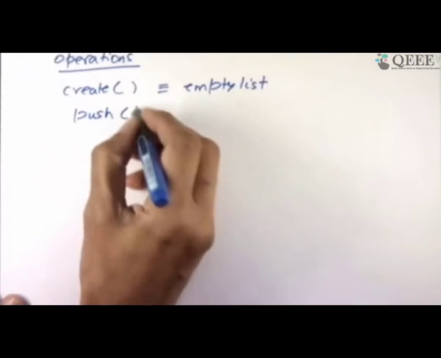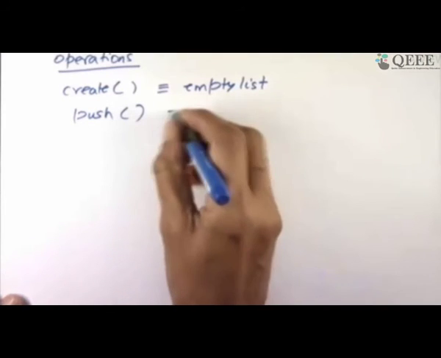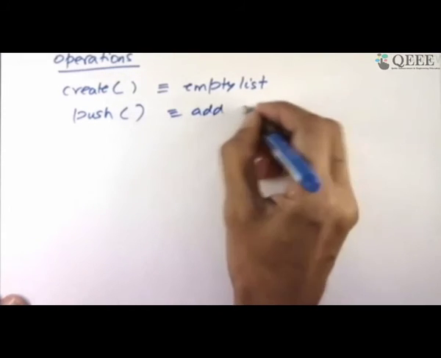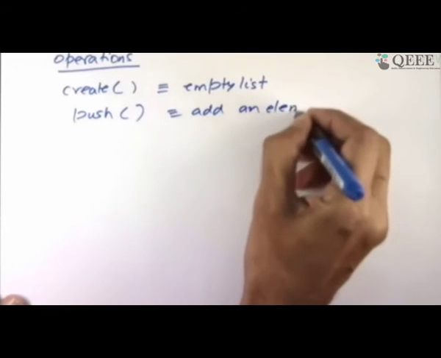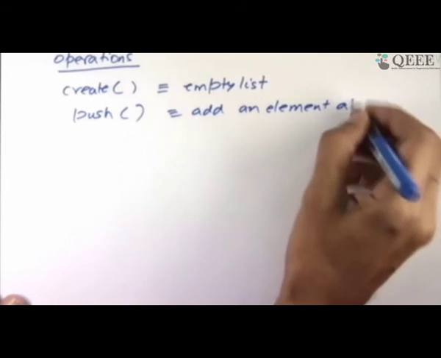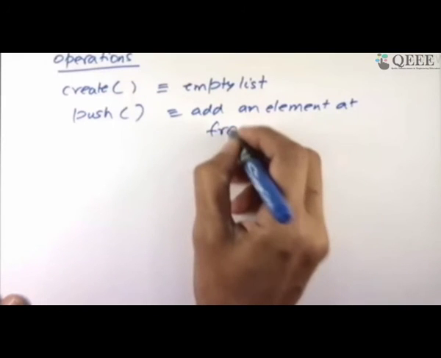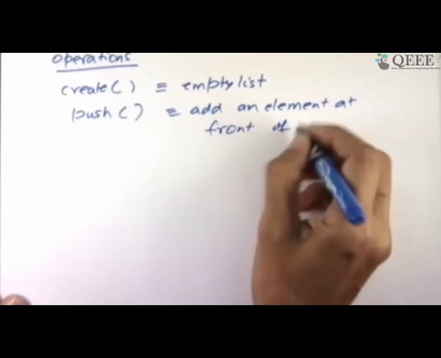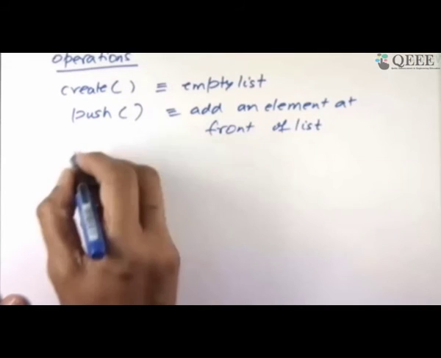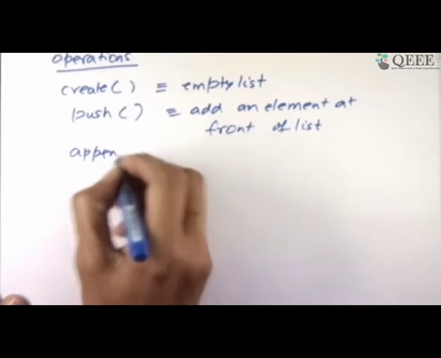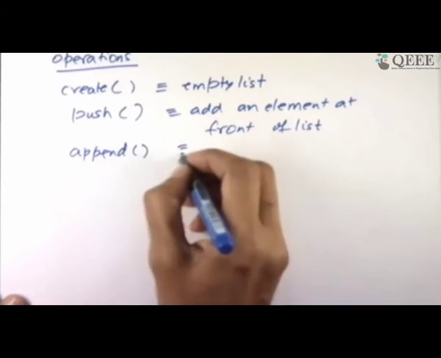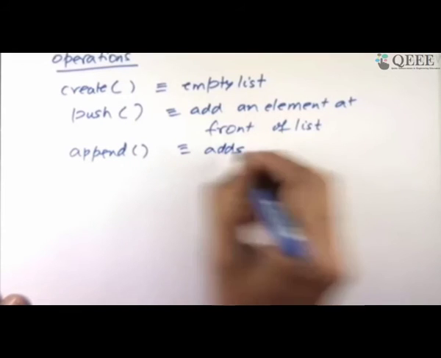One is called a push. The push will add an element at the top of the list, front of the list, the head of the list, whatever you want to call it. I'll give you yet another operation called append. It adds an element at the end of the list.